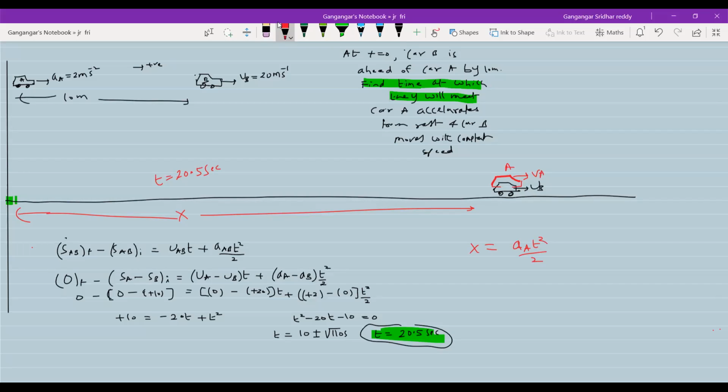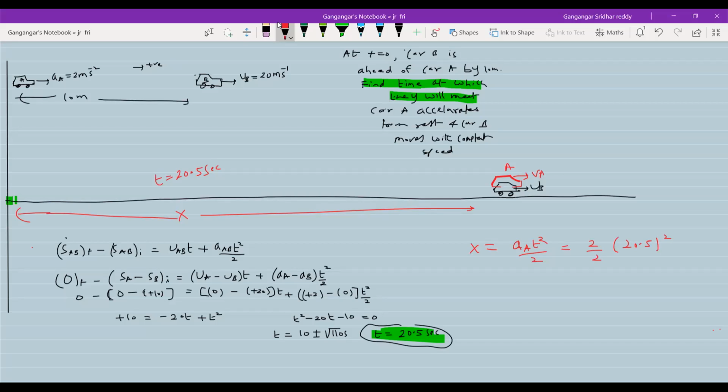Is that okay? What length of the road does car A have to cover to cross car B? That is what it is asking. So you can apply this and work it out here. The acceleration of car A is 2, so 2 into 20.5 whole square. Let's see this particular formula.